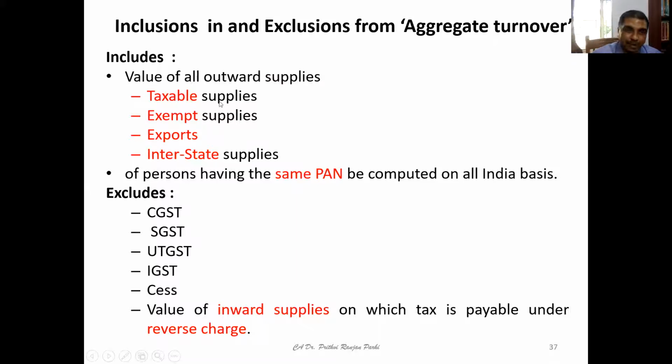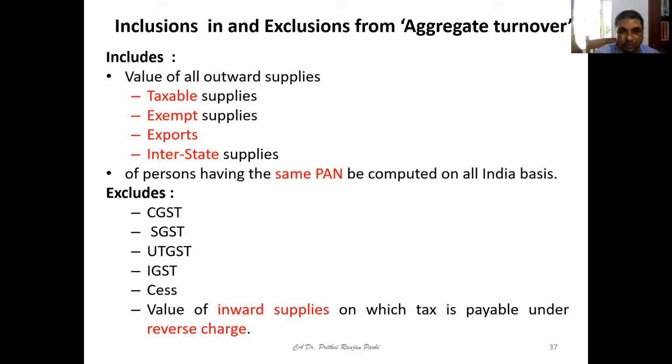For the same PAN, taxable supplies, exempt supplies, export supplies, and interstate supplies are all included to arrive at the aggregate turnover. But aggregate turnover excludes CGST, SGST, UTGST, IGST, and cess; all these are excluded.